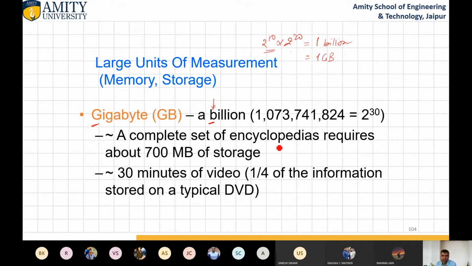A complete set of encyclopedias requires about 700 MB of storage. That's why the CD size for 1 hour of video is 740 MB, or 720 MB. This was the initial, and nowadays also if you purchase a CD, compact disc only, not DVD, the size is 720 MB. Then come to the next point: 30 minutes of video, 1/4 of the information is stored on a typical DVD.